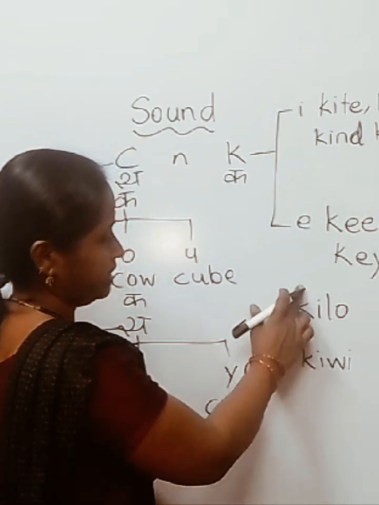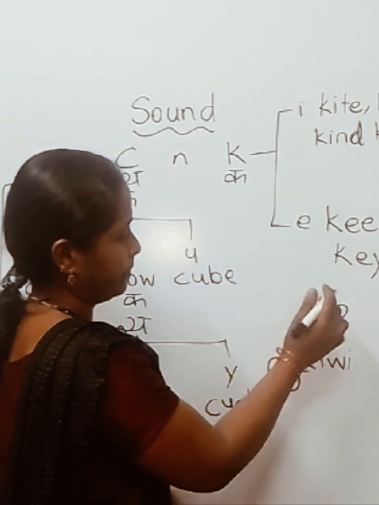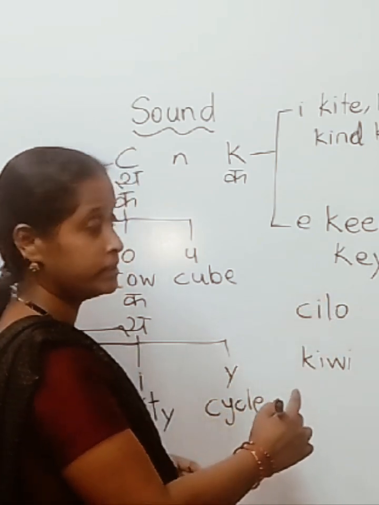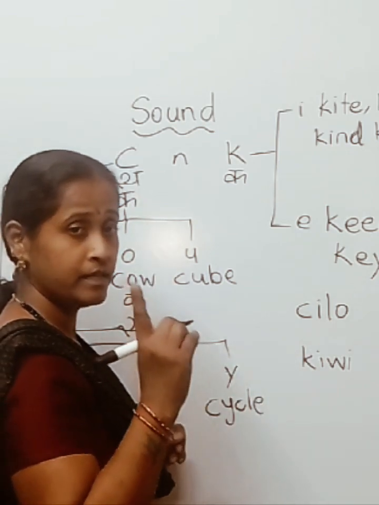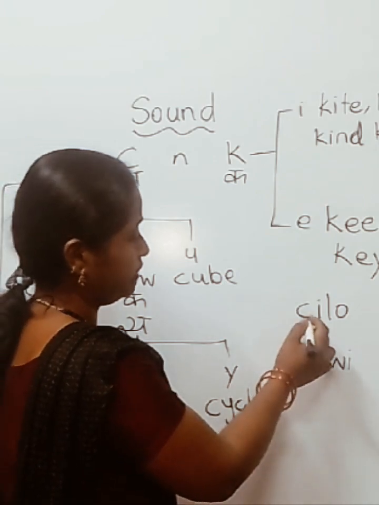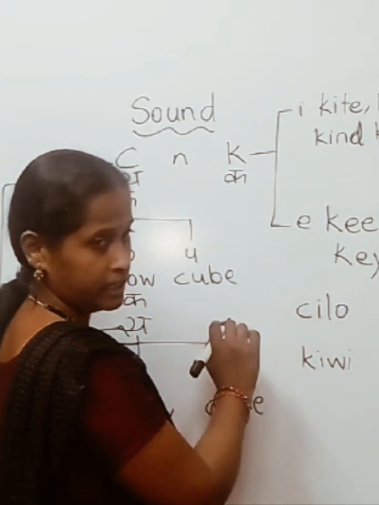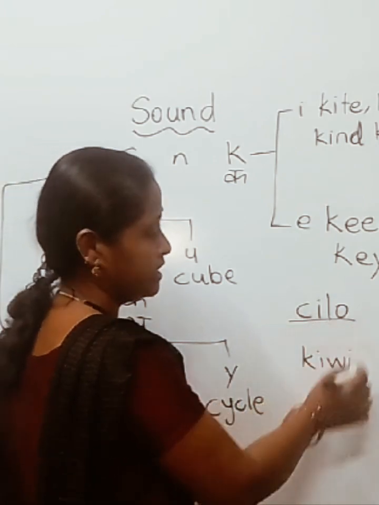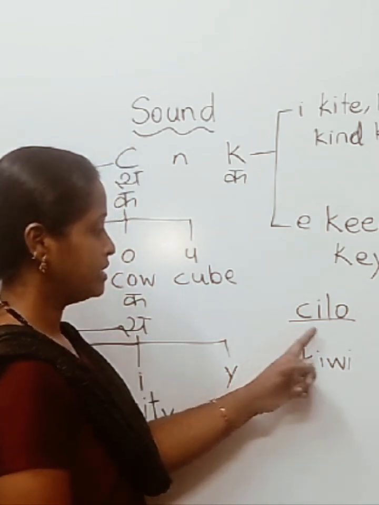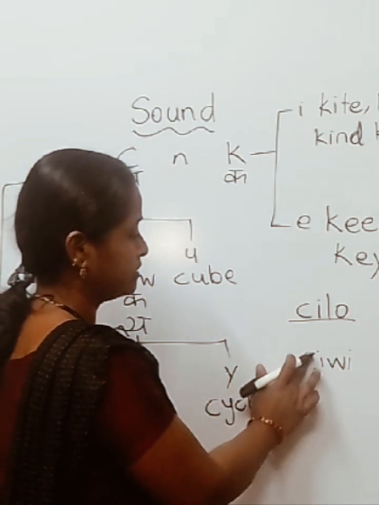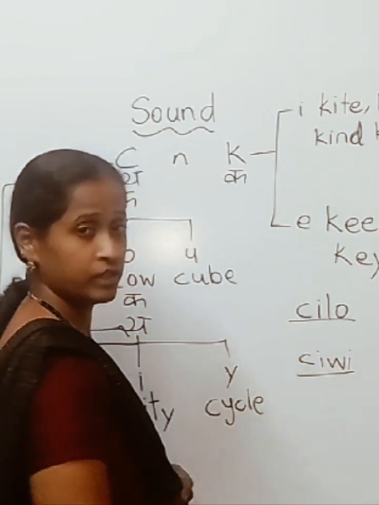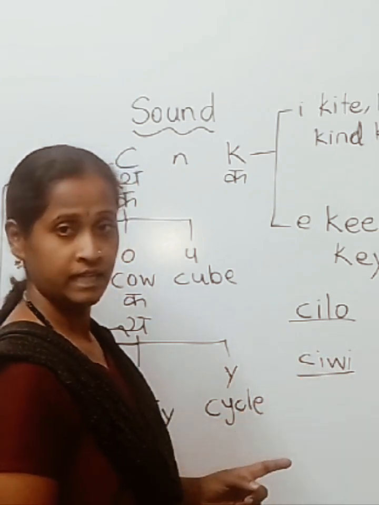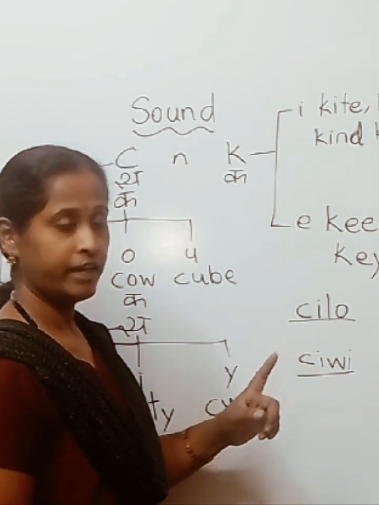Now if I change the letter K with C, then since C goes with I, E and Y, its sound will become S, and this will be read as silo. Again, if I change K with C in kiwi, the sound will become siwi. It doesn't have any meaning.